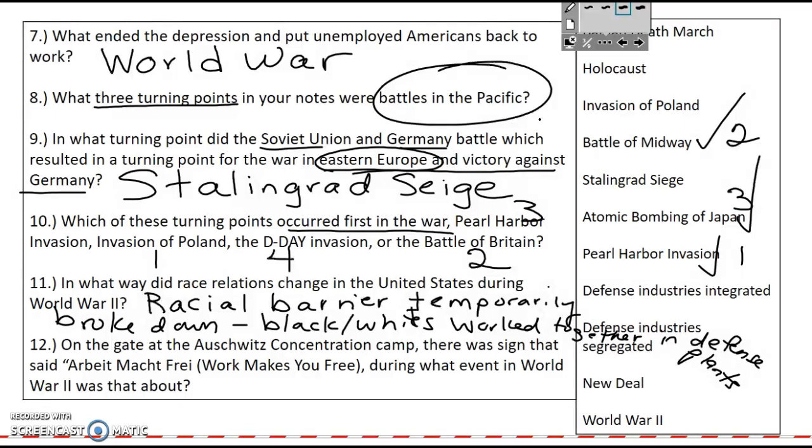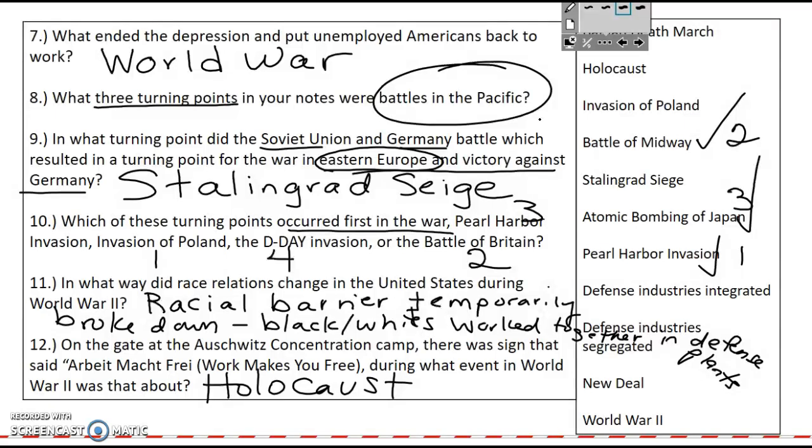Number 12, it says, on the gate of the Auschwitz concentration camp, there was a sign that said, Arbeit macht frei, which in German means work makes you free. During what event in World War II was that about? And it was about the Holocaust. We learned that the Holocaust was Adolf Hitler's and the Nazis' systematic plan to exterminate all Jews from Europe. We learned that 6 million Jews were killed and 11 million people in general altogether were killed during the Holocaust.